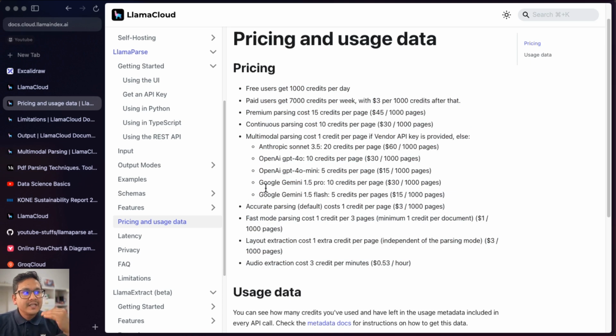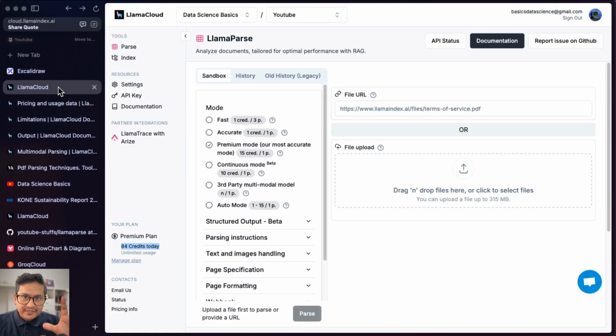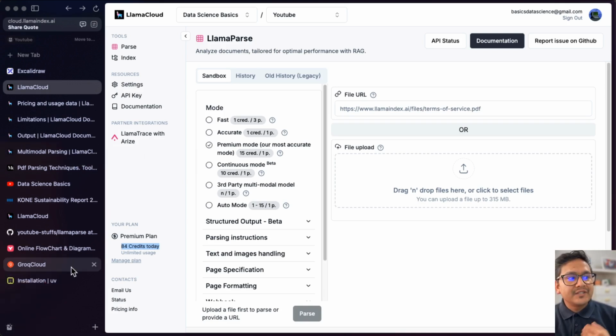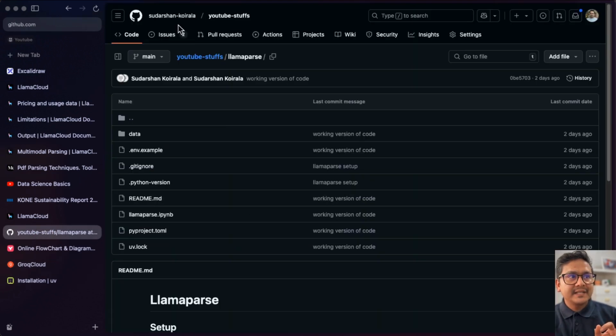So you can just go here, try yourself from the UI first, and then you can use it in the code itself. So that is from the UI perspective. Now let's go into the code. So for the code, I have the YouTube stops repository, and I have this LlamaParse inside.